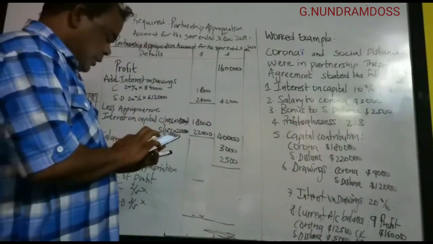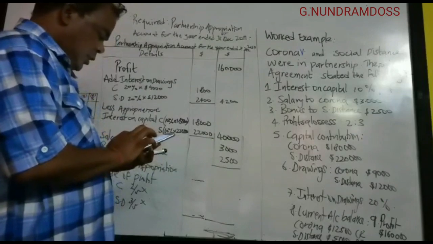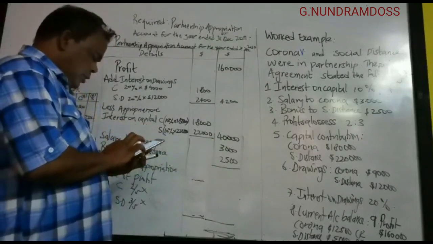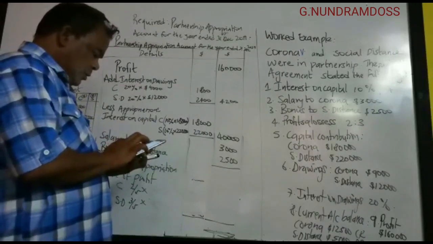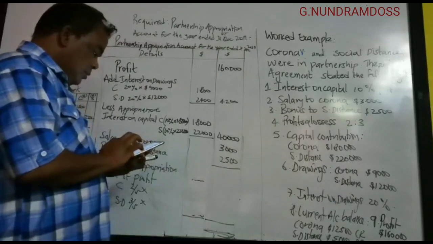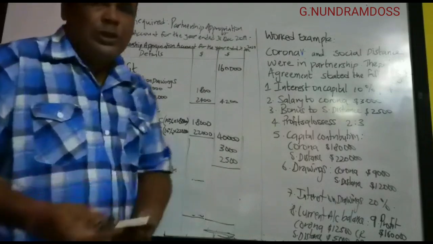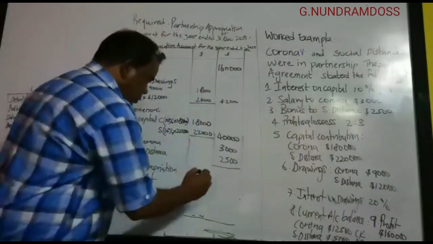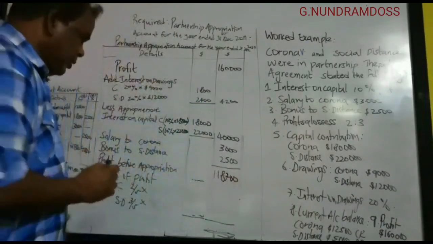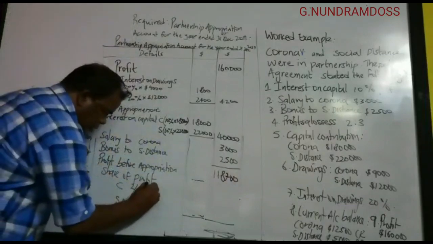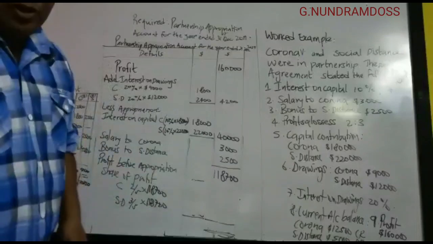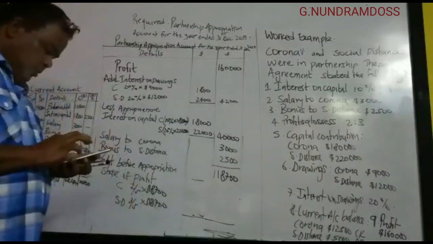Add 4 200, that gives us 162 400. We deduct 40 000, deduct 3 000, and we deduct 2 500. So we are left with 118 700. Then we calculate here 118 700. We'll get the share profit 118 700.